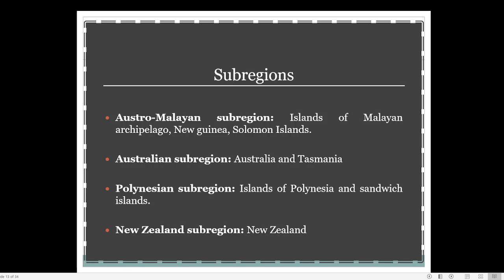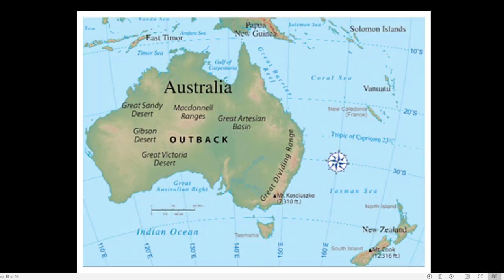So coming to the different sub-regions of the Australian realm, you have to study 4 sub-regions. One has a Malayan similarity, so we call it the Austro-Malayan sub-region. Other is the entire Australia. Then the third region is mostly formed of islands of Polynesia, so it is known as the Polynesian sub-region. Then the New Zealand sub-region. These are the 4 different sub-regions of the Australian realm.